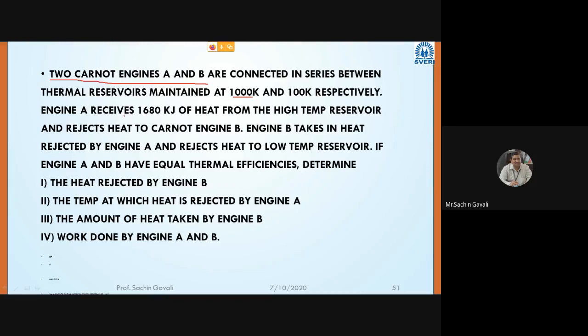And engine A receives 1680 kilojoule of heat from the high temperature reservoir. So for the high temperature reservoir, let us consider one thermal reservoir. Here I will draw the schematic. You also draw with me. So let us consider this as a Carnot thermal reservoir, and give the name T1 to this reservoir. What is the T1 value? It is 1000 Kelvin.